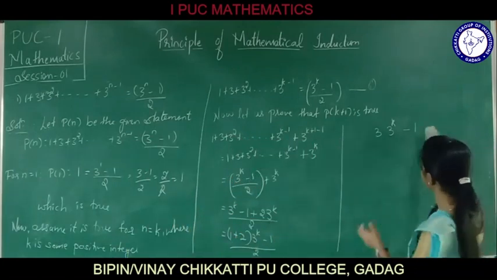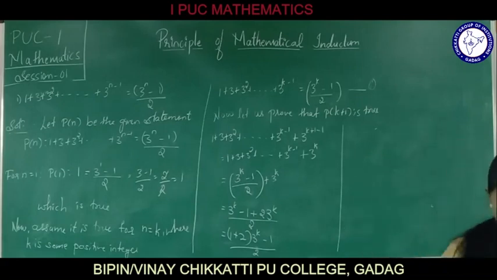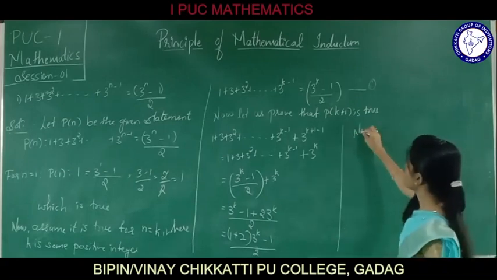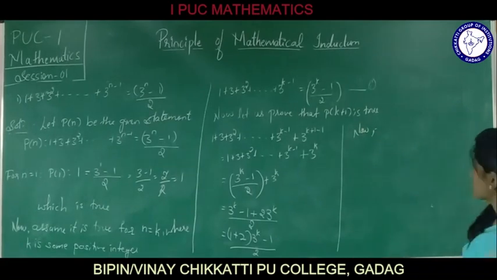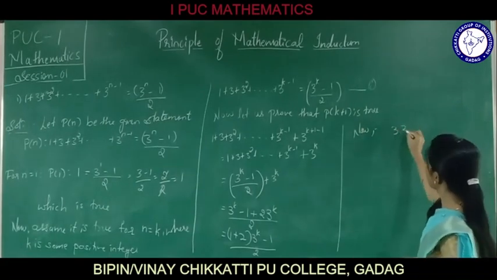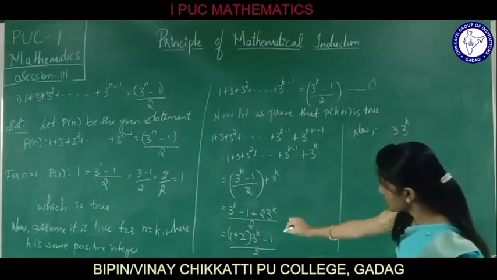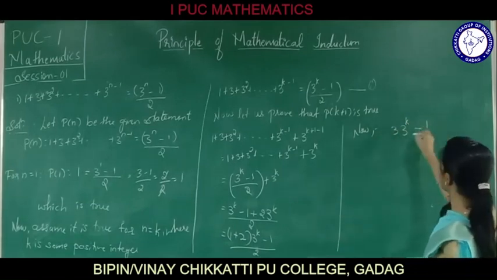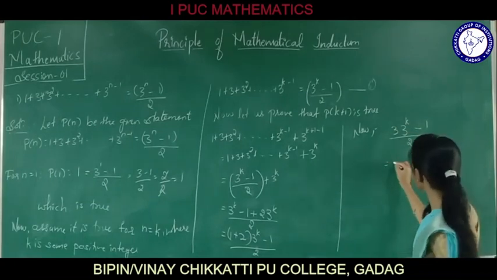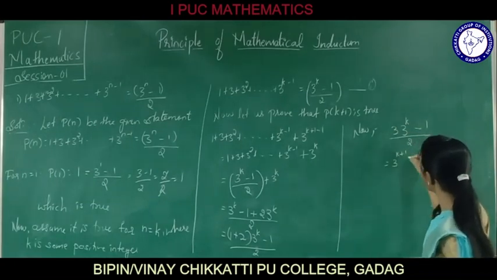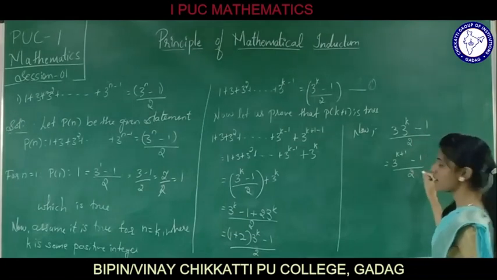Now we are going to get it as 3 raised to k plus 1. How are we going to get it? We will get it as 3 into 3 raised to k minus 1 divided by 3. This can be written as 3 raised to k plus 1 minus 1 by 2.